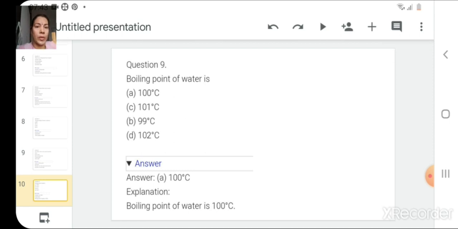Boiling point of water is, everyone should be able to answer this question. Yes, it is 100 degrees Celsius. This is a very easy question, children.